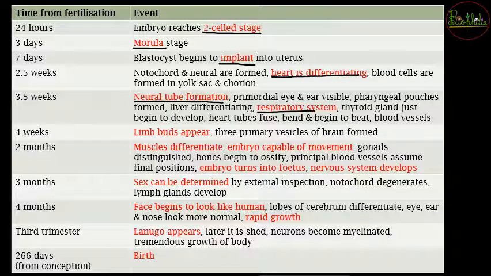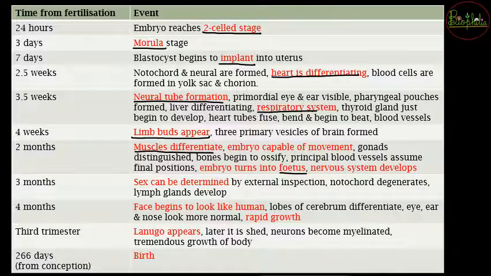Then the respiratory system will be formed. Other things will also be continuously happening, but these are going to be the important things that you need to remember as a whole. At 4 weeks, that is by the end of 2 months, your limb buds are going to appear. So small hands, small toes, all those can be visible. By the 2 months you can see that the muscles have started to differentiate, and since the muscles are differentiated, the embryo is capable of movement, and the embryo now turns into fetus.